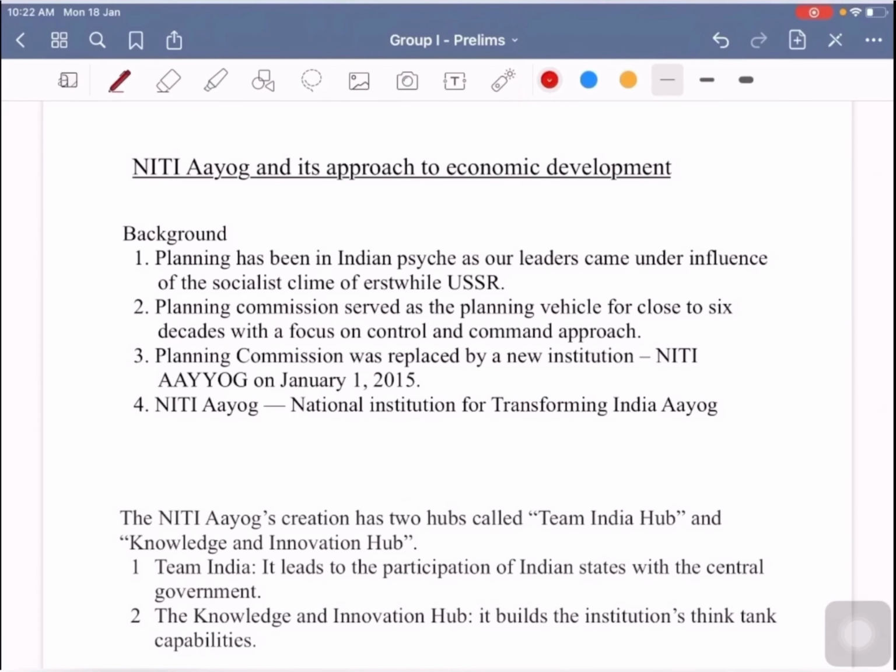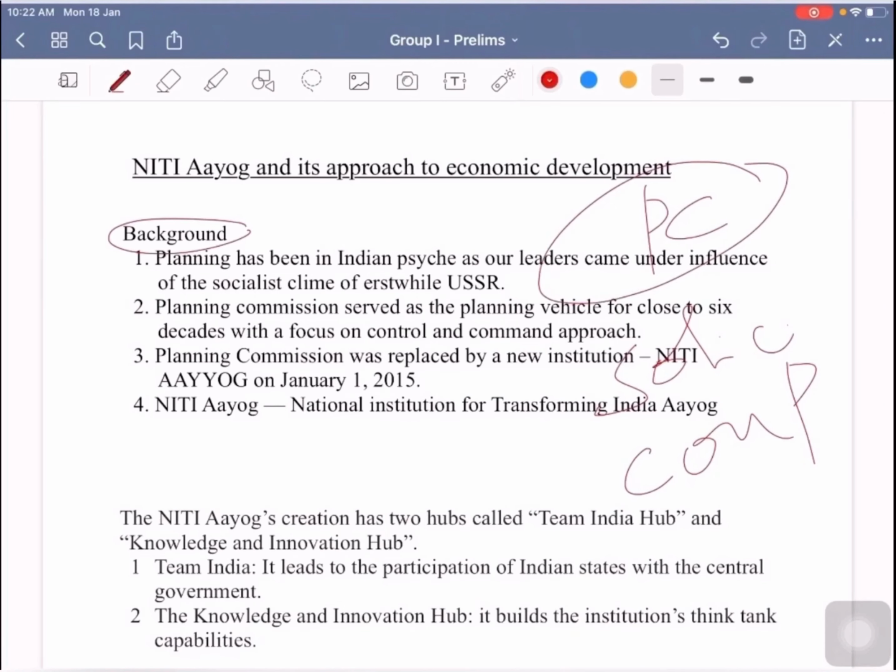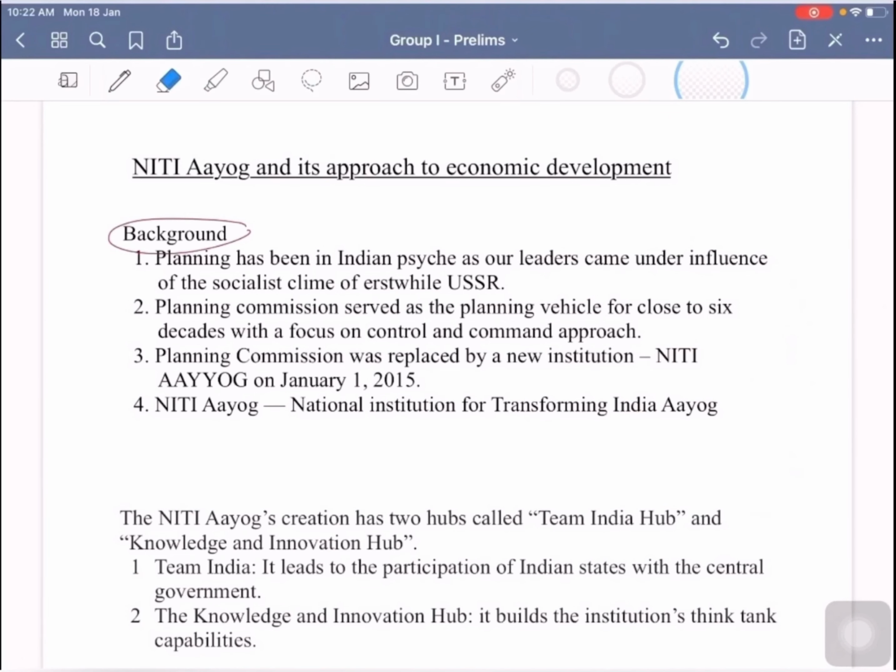Basically, what is the background? Before Niti Aayog there was the Planning Commission, and post independence our leaders put more stress on a socialistic pattern of society, and commanding heights were given to the public sector, with the Planning Commission at the helm of planning. In brief, we can say that planning has been in the Indian psyche as our leaders came under the influence of the socialistic climate of the erstwhile USSR.